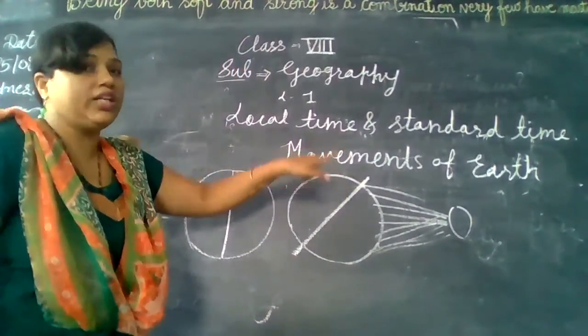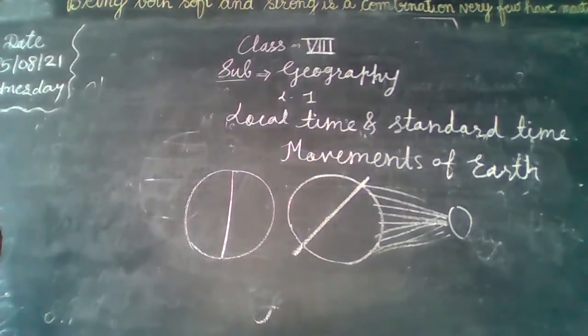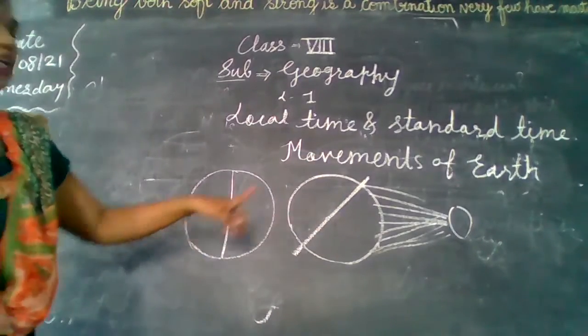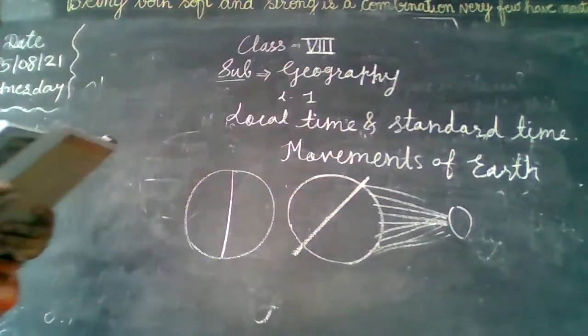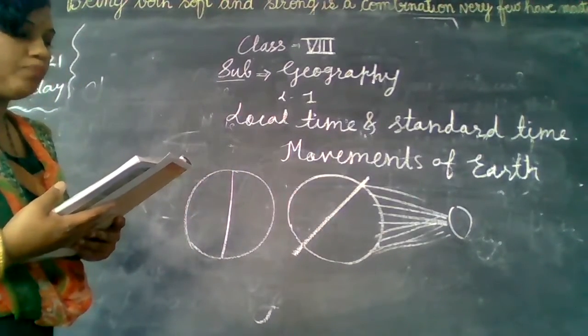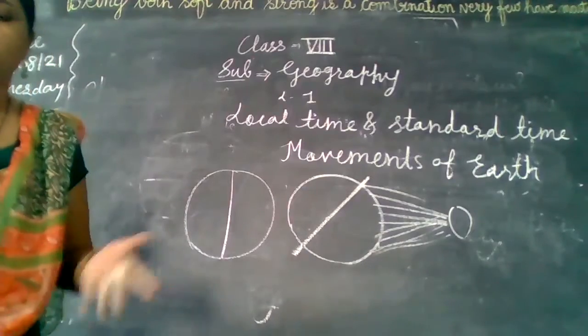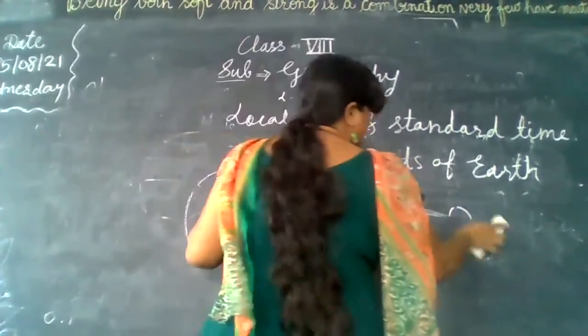the answer? The tilted axis of the earth is the reason, just because of that the duration of the day and night keeps changing. That is the answer of the first question. Now second one, how many longitudes can be drawn on a world map keeping an interval of 1 degree change? That we will answer. Okay, that answer we will know.